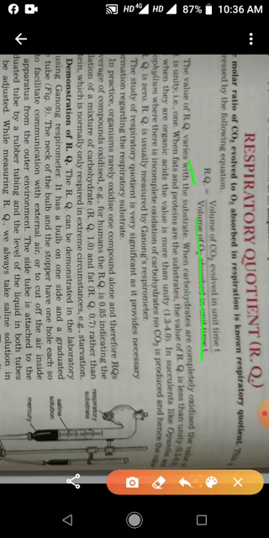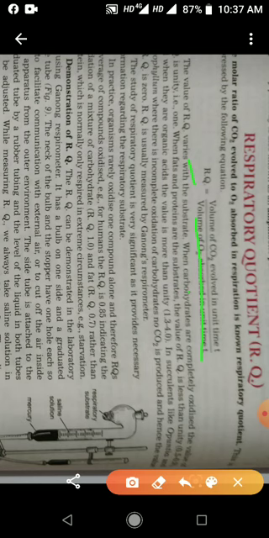But when we take organic acid as a respiratory substrate, then for organic acid, the value of RQ is more than 1. That is coming 1.324. It means more carbon dioxide is evolved and less oxygen is absorbed when organic acids are the respiratory substrate.